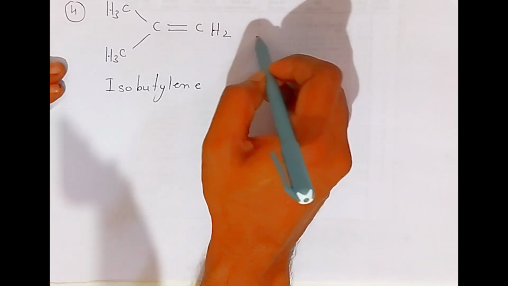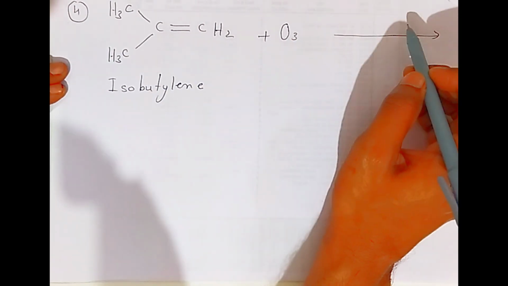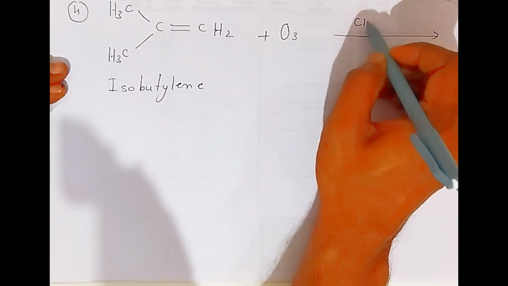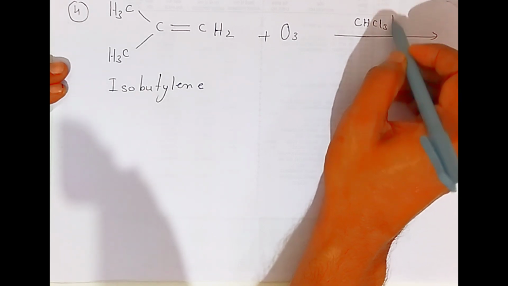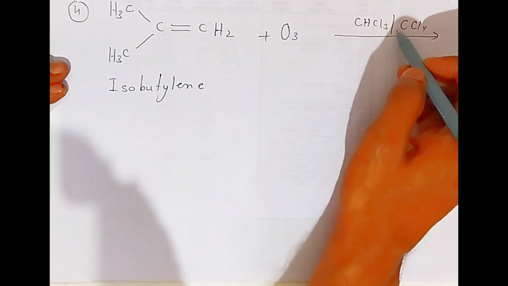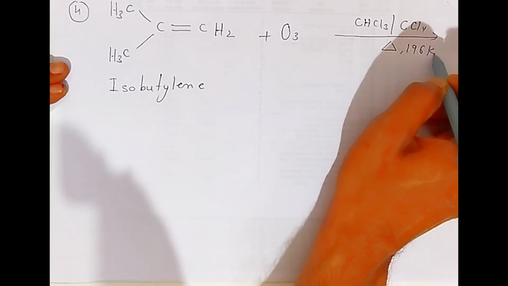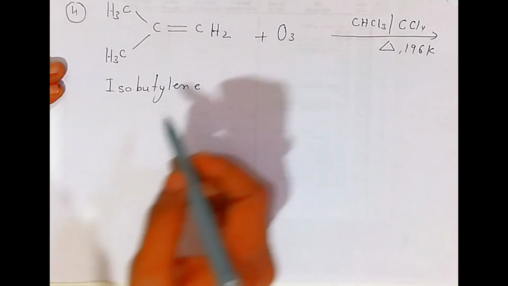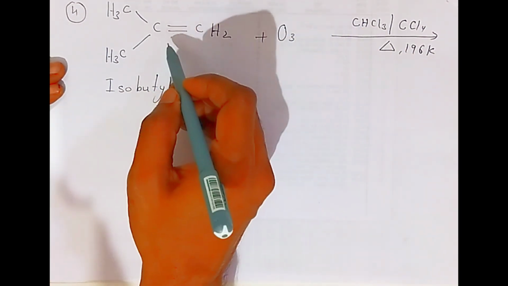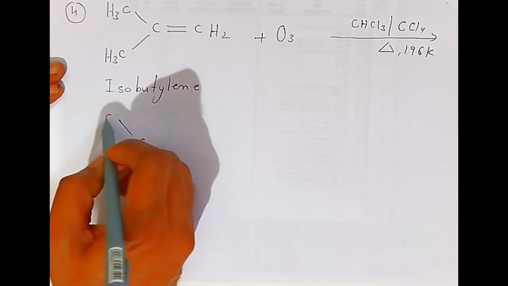Now what happens, students, when ozone combines in presence of solvent chloroform, or you can say carbon tetrachloride, and you just heat it, students, at 196 Kelvin? It will form isobutylene ozonide. When ozone combines, this carbon-carbon double bond will break, and this part will be as it is.